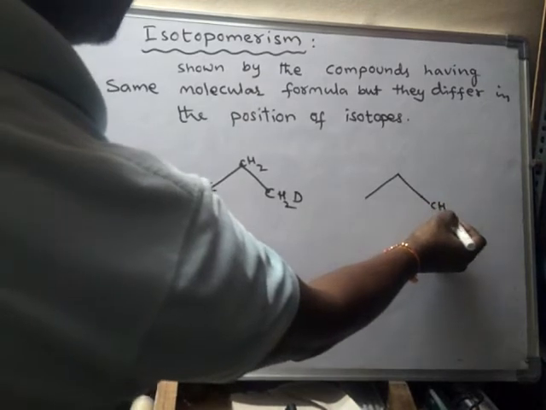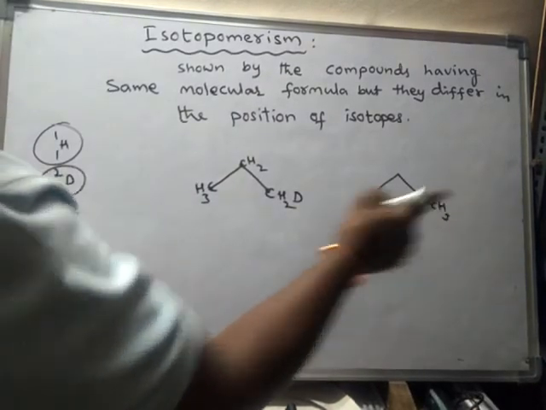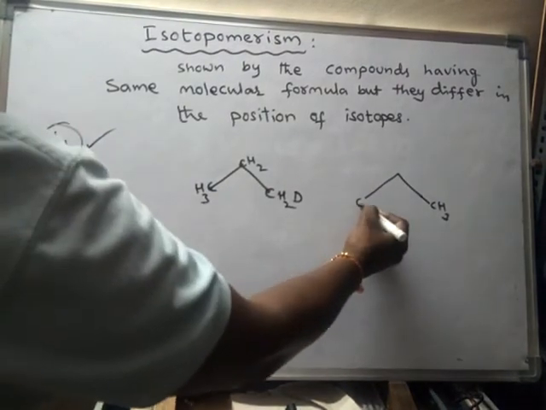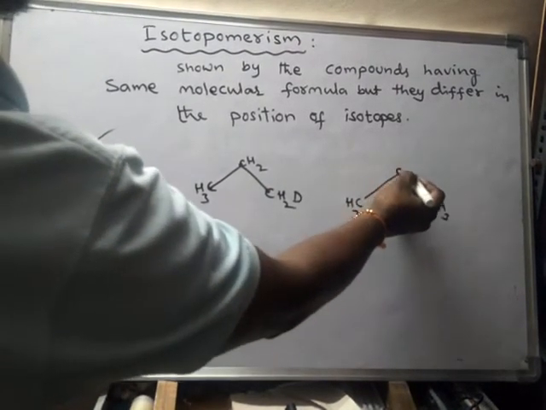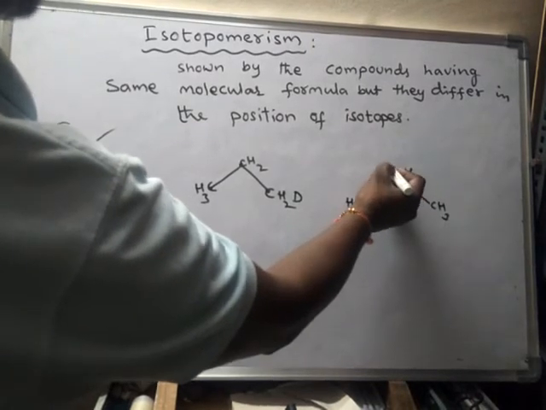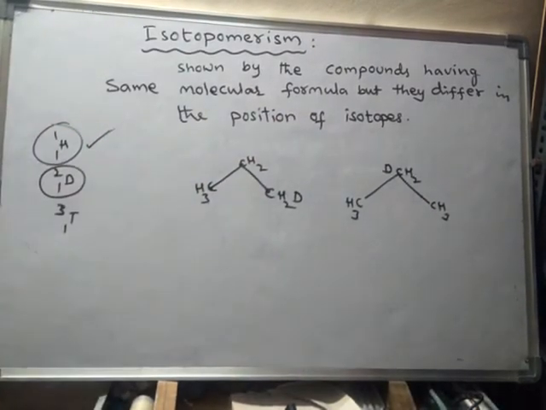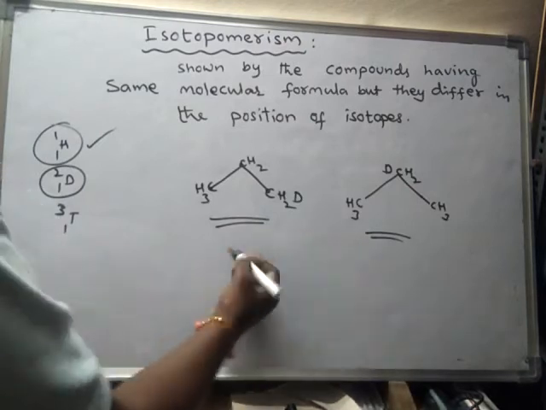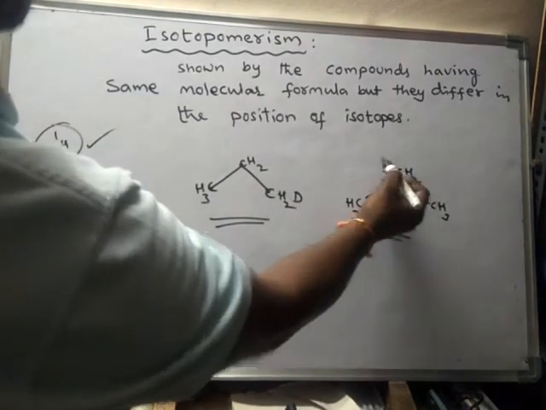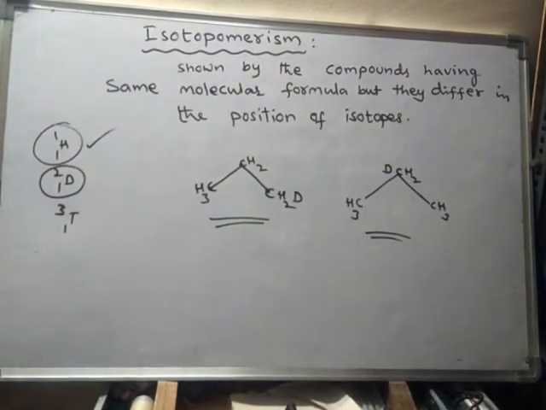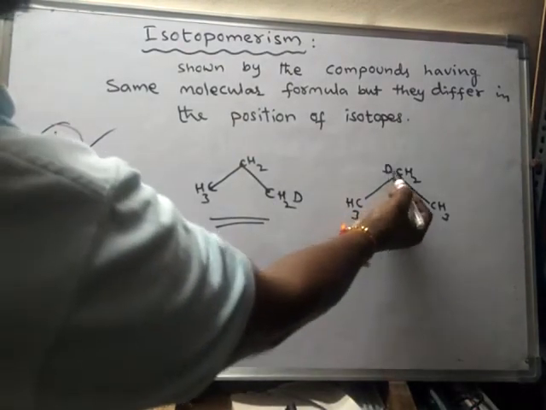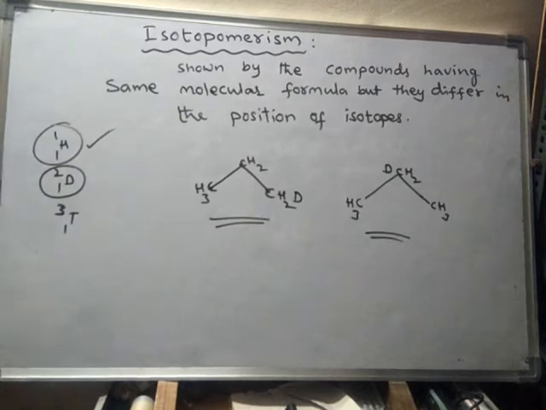On the first carbon all three are protiums only, and here also, but here one hydrogen is of deuterium type. Then these two compounds are differing in the position of the isotope. Here deuterium is present on the first carbon, but there deuterium is present on the second carbon.